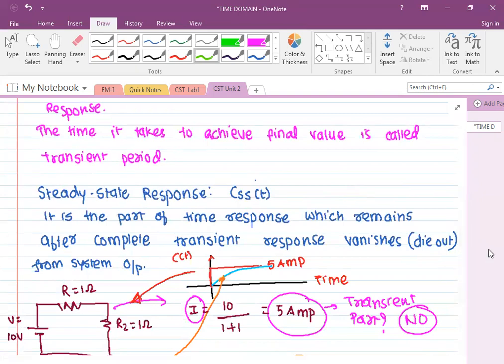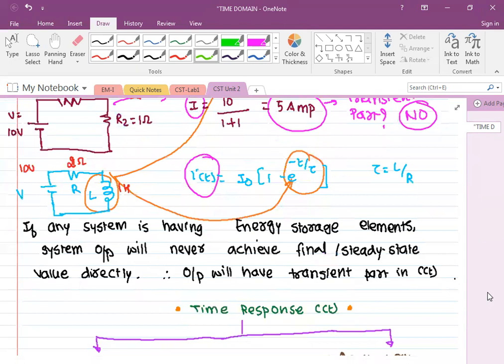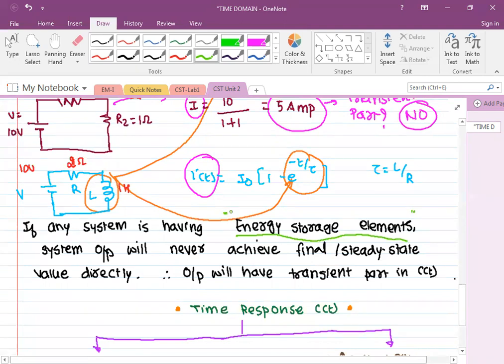Then we have seen why transient is present in any output. Transient is present because of energy storage elements or devices. Without them, there will be no transient. In most physical systems, in an electrical system, we have either an inductor or a capacitor, which stores energy. In a mechanical system, it will have mass, inertia, spring, elasticity, which store energy in different forms. Because of that, the output can never achieve the final value directly.